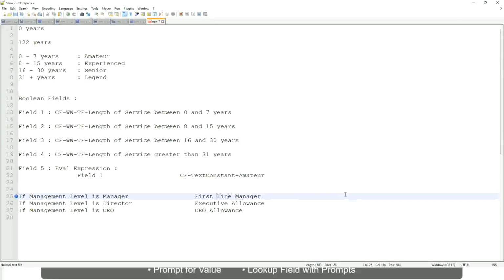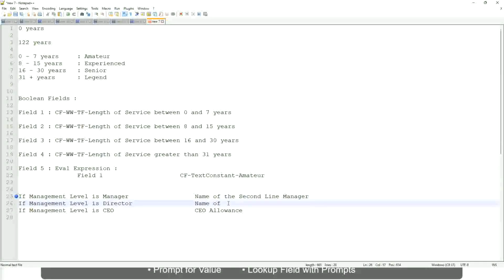I mean name of the first line manager. If it is director, name of... oh sorry, I'm getting it all wrong. If the management level is manager, name of the second line manager.